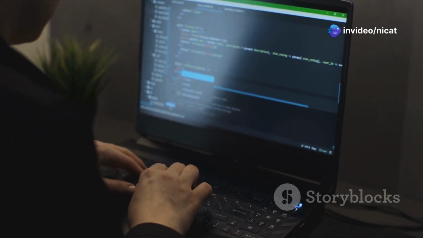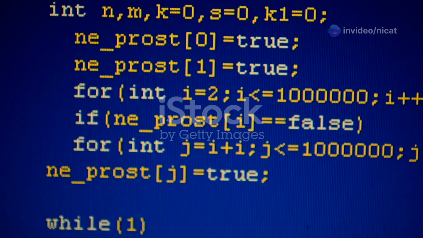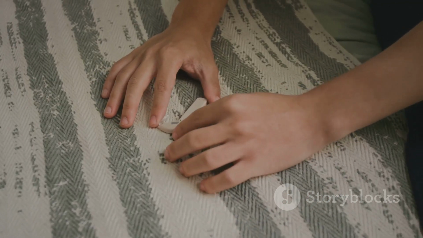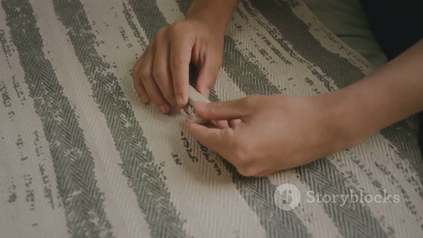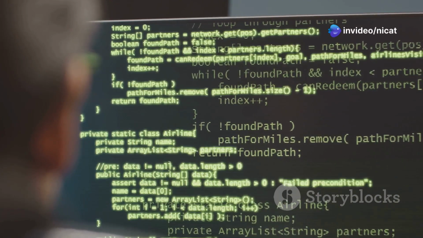Section 5: Functions, organizing your code. Functions are like mini programs within your main program. They group together a set of instructions to perform a specific task. Functions make your code more organized, reusable, and easier to understand.